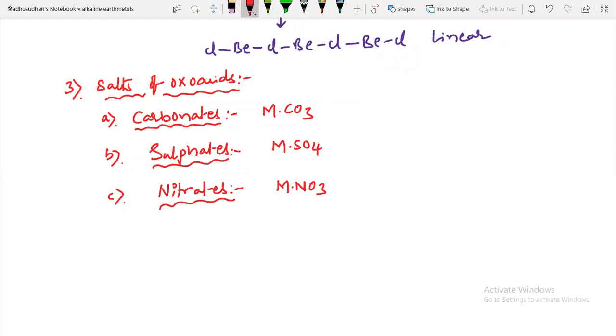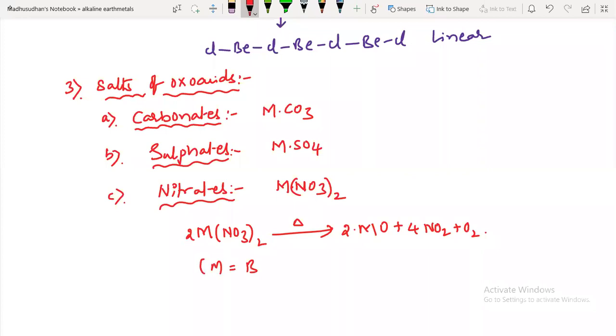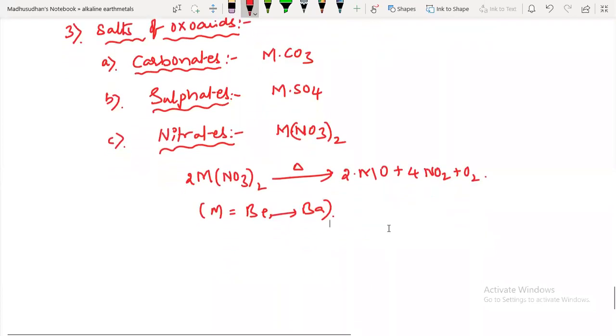These metal nitrates decompose on heating and form the respective metal oxides, nitrogen dioxide and oxygen. Here M stands for any group element, beryllium to barium. Their characteristic property is their solubility, guys. I'll discuss the solubility of all compounds at a time.